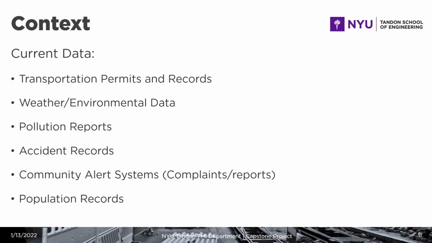Another element of the context is the current data that is used for this type of project planning. There are transportation permits and records, weather and environmental data, pollution reports, accident reports, community alert systems such as complaints, and population records.